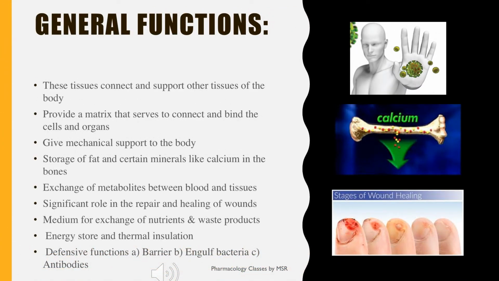The general functions of connective tissue. As the name indicates, connective tissues help to connect various body organs and various cells of our body. That is the reason it is termed connective tissue. The first function is that it serves to connect and bind the cells and organs of our body. It helps in the mechanical support of our body. It helps to store fat, and minerals like calcium in the bones. It exchanges the metabolites between the blood and tissues.